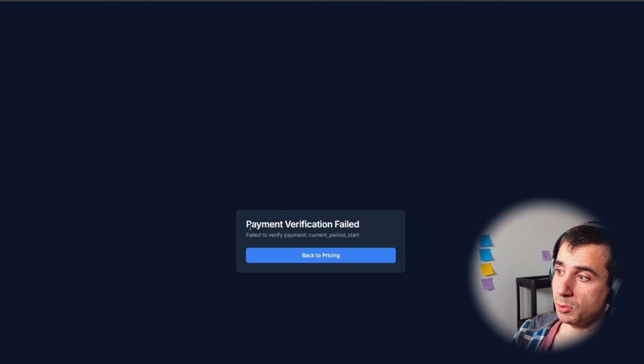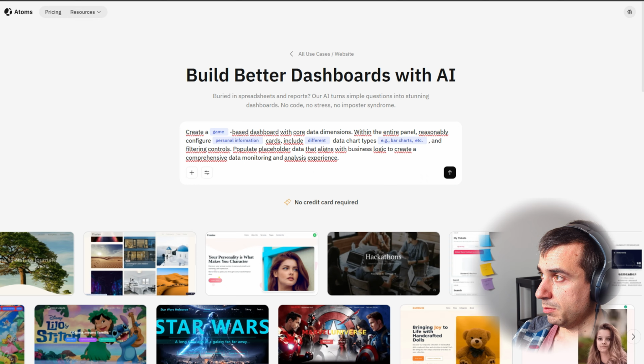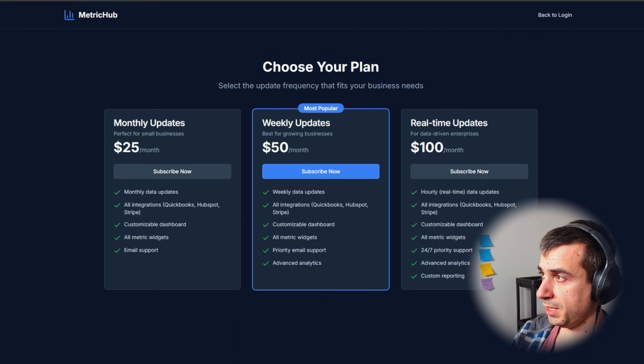Okay, so payment verification failed. Stripe did look like it was working. We have this, and we have one payment that went through. So that's interesting. Actually, the payment just worked, but then here it says that it didn't.